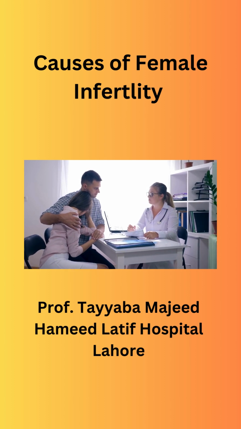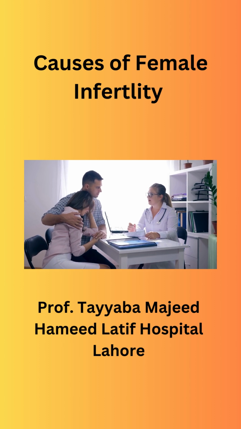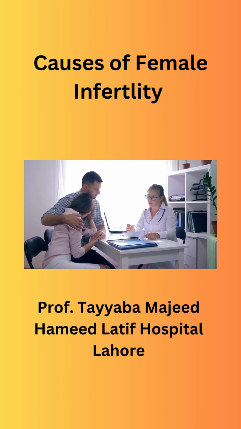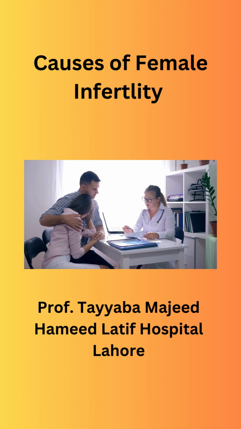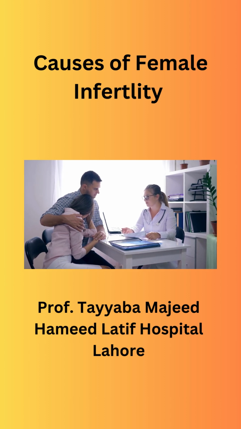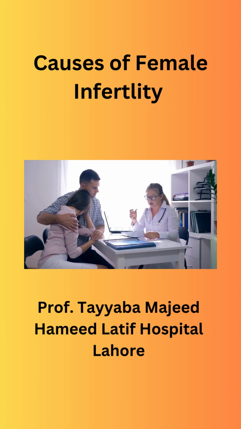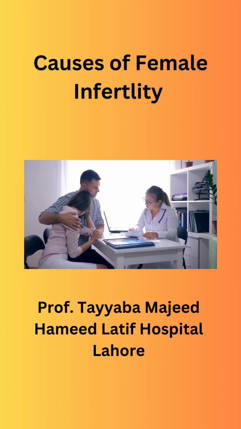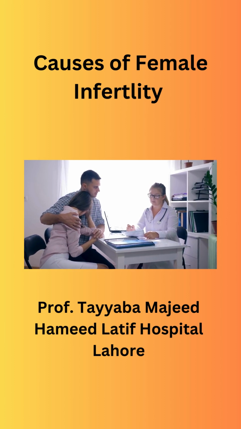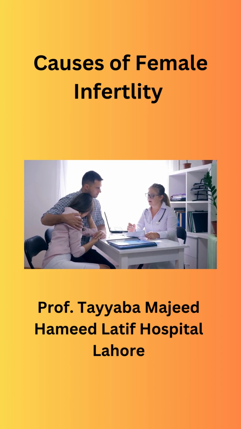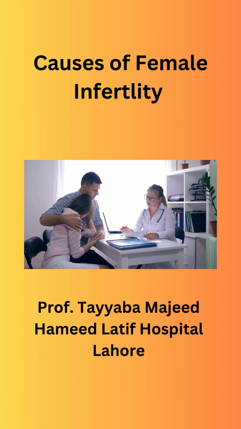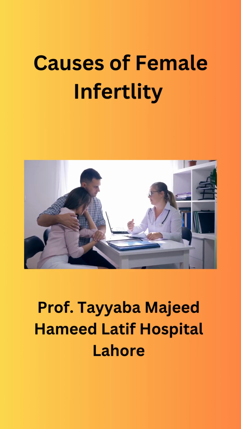Ovulatory disorders. Polycystic ovary syndrome, PCOS, a hormonal disorder causing irregular or absent ovulation. Hypothalamic dysfunction, disruption in the production of hormones by the hypothalamus affecting ovulation. Premature ovarian insufficiency, POI, early depletion of ovarian follicles before the age of 40. Hyperprolactinemia, elevated levels of prolactin interfering with ovulation.